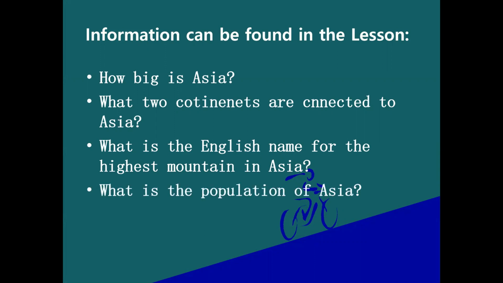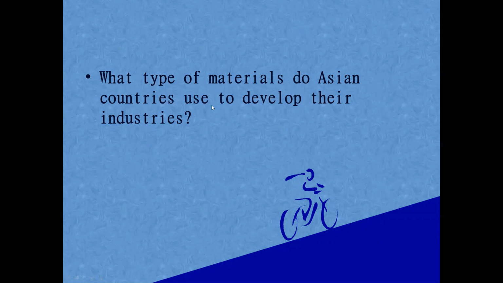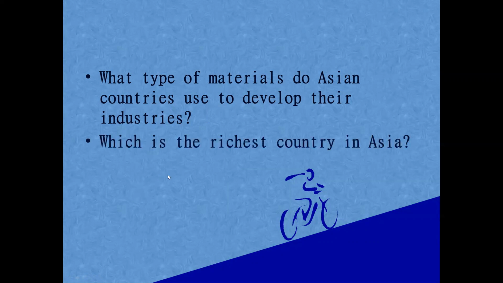Next, what is the population of Asia? Next, what type of materials do Asian countries use to develop their industries? Which is the richest country in Asia?